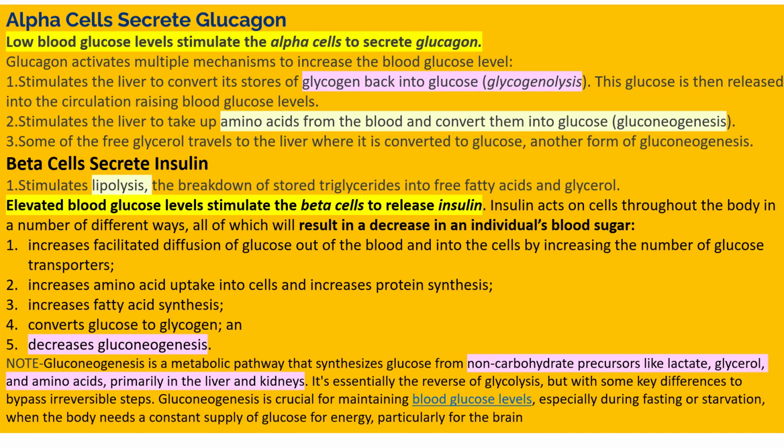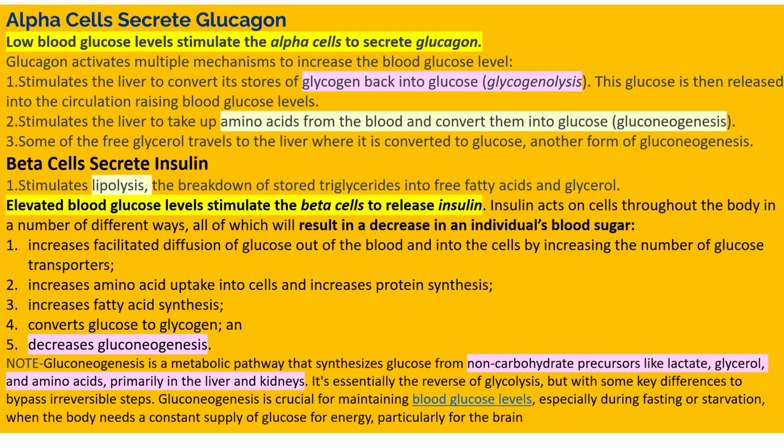Very important point: insulin decreases gluconeogenesis. Gluconeogenesis is a metabolic pathway that helps in making glucose from non-carbohydrate precursors like lactate, glycerol, and amino acids, and it happens primarily in the liver and kidney. So insulin decreases gluconeogenesis. It is not permitting glucose to be made from non-carbohydrate sources. So it is a reverse of glycolysis.